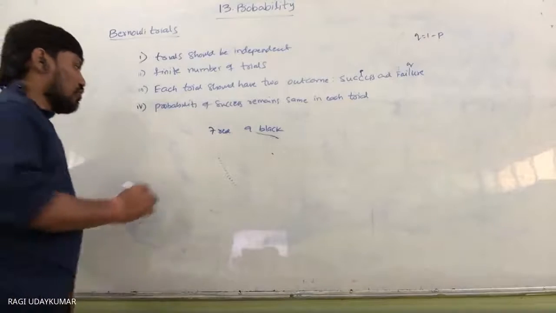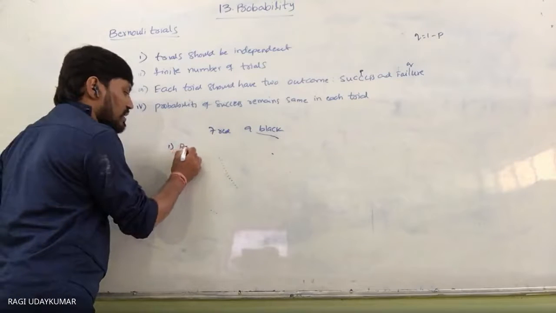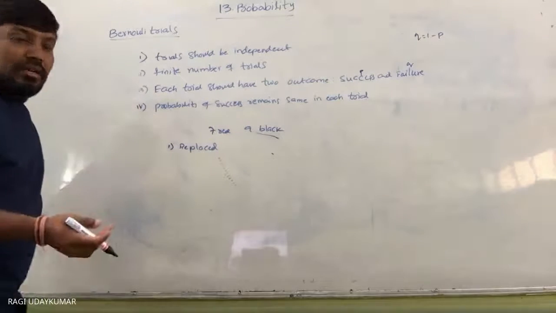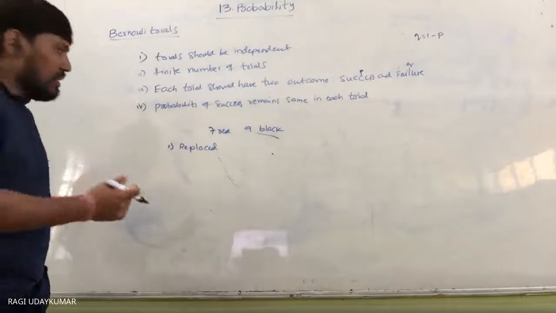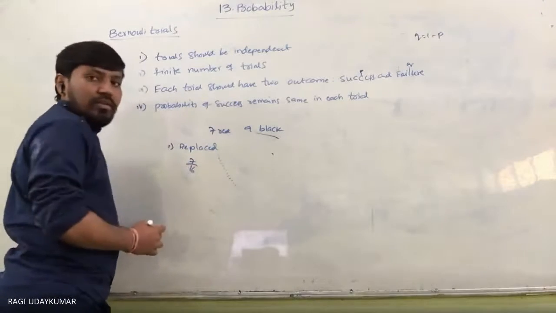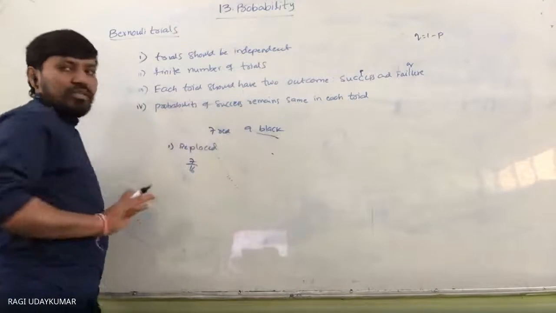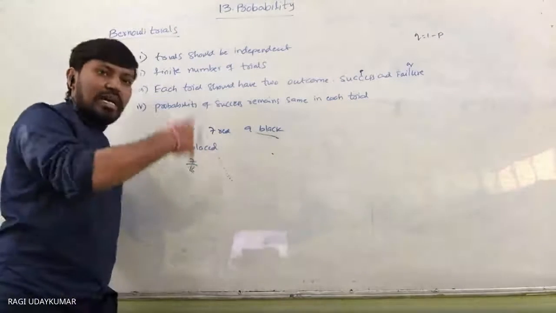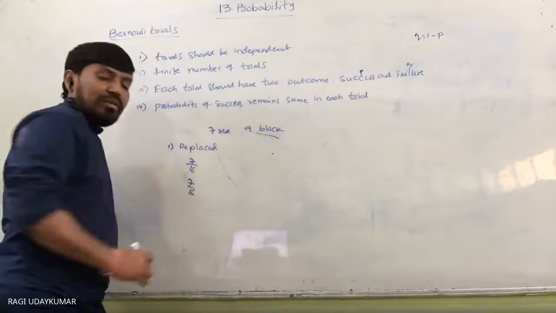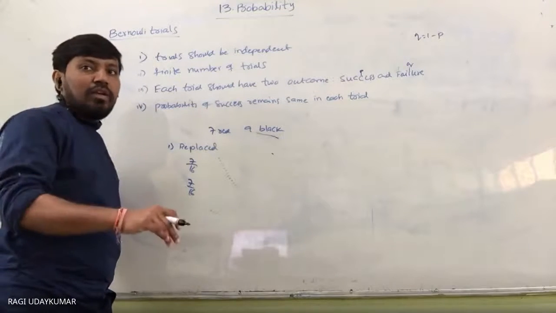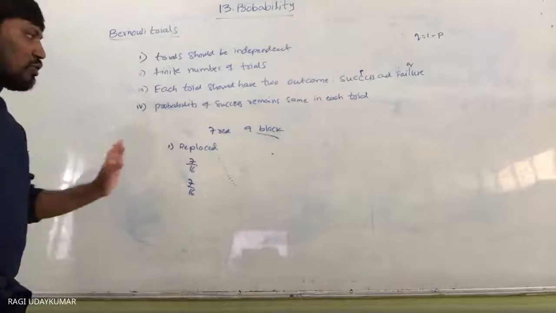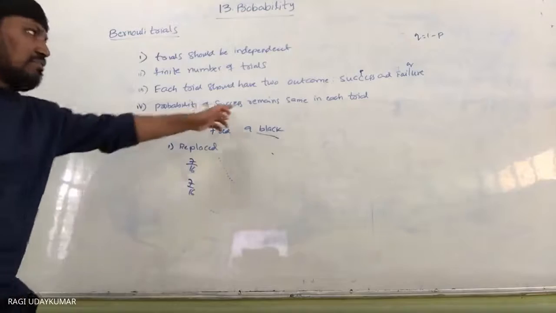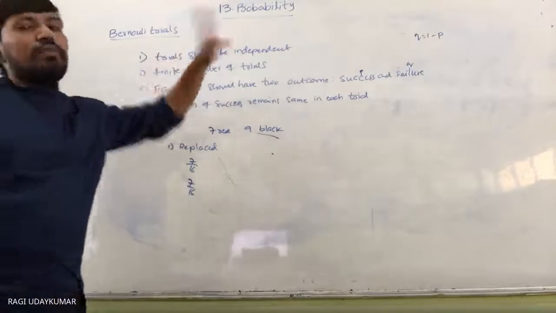First, take the condition that the ball is replaced. Then the probability of drawing a red ball out of the 16 balls is 7 out of 16. The second time, since the ball was replaced, the probability is again 7 by 16. Drawing a red ball is a success and drawing a black ball is a failure. So the probability of success remains the same every time, and the trials are independent.